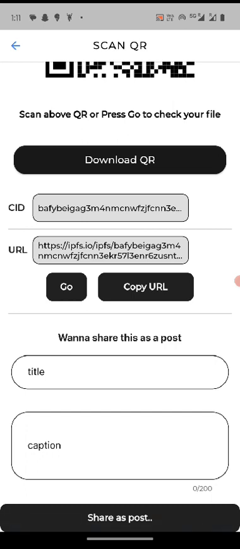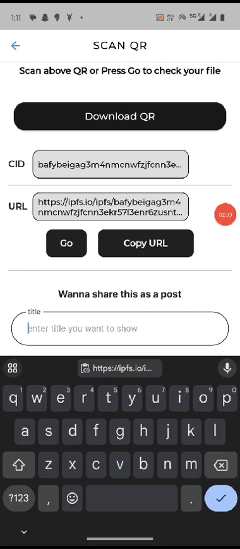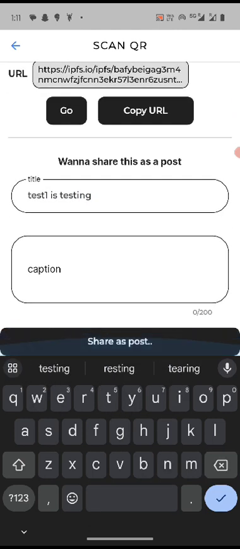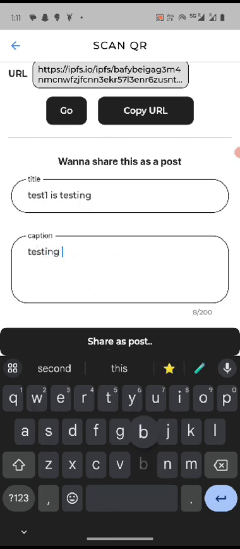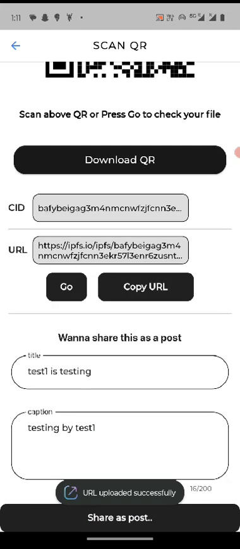Okay, now suppose the user wants to make this particular content public. So yes, he can do that. How he does that is basically he writes a title for his content. So let us write a title, maybe test 1 is testing. Okay, let's give a caption for it, testing by test1. Okay, so let's share this as a post. So as you can see, URL has been updated successfully.